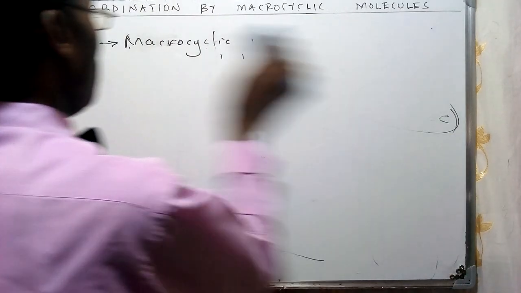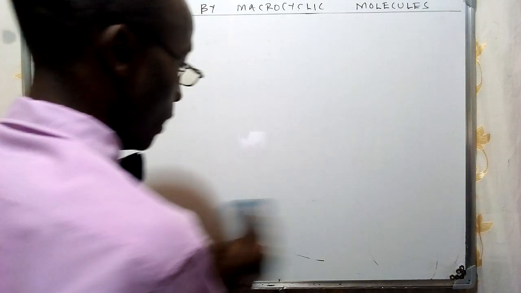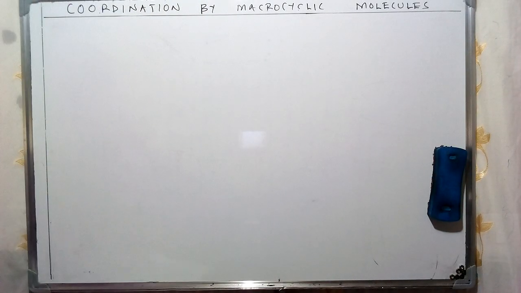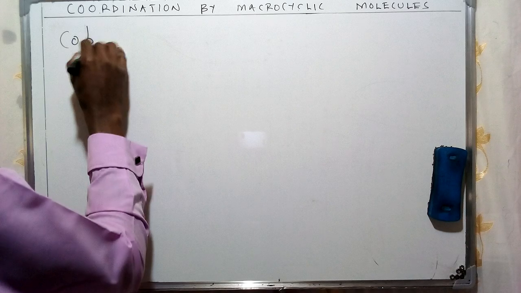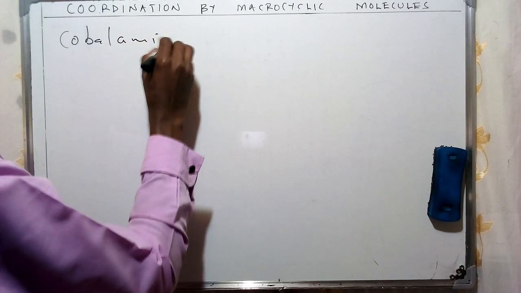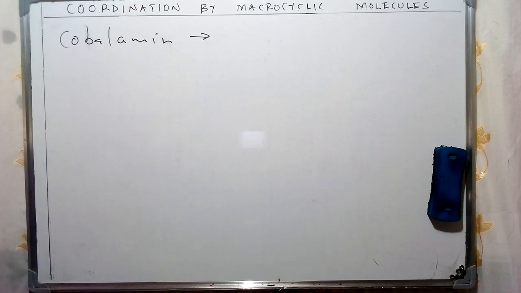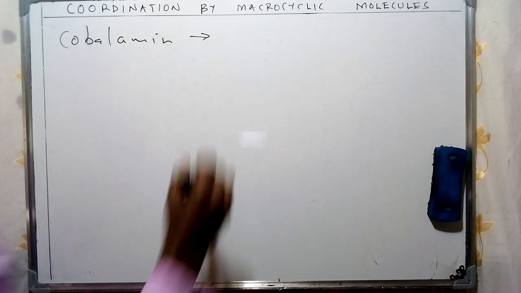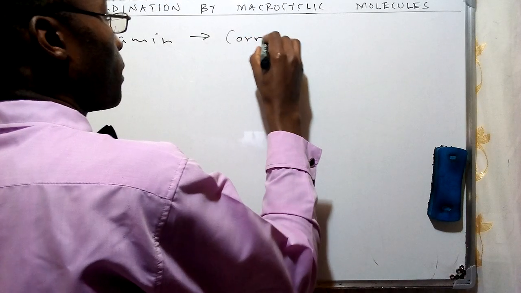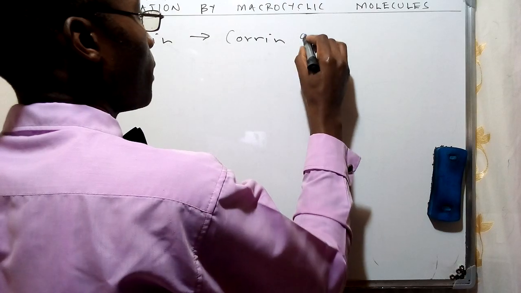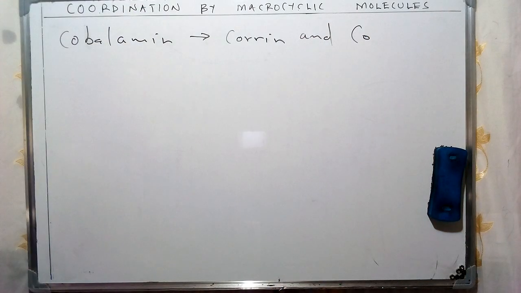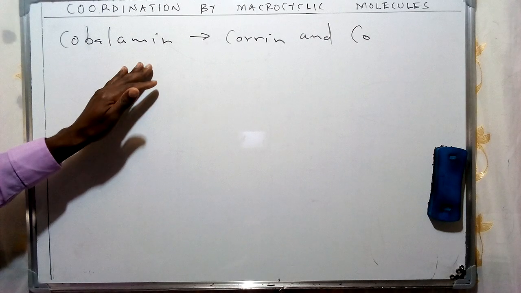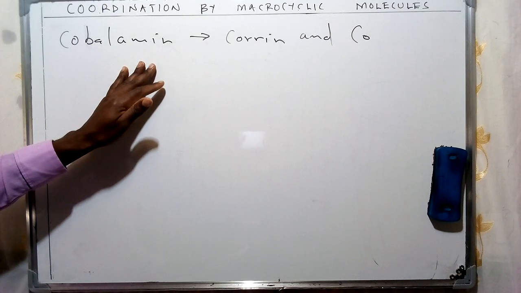Now we shall look at one of the examples and try to identify various aspects of this specific type of inorganic compound. And of course, I've talked about this specific cobalamin, which can be given as such. So this cobalamin is going to consist of this macrocyclic molecule given as a corrin and a cobalt, and therefore that's going to be forming a combination of this specific molecule that we're going to refer to as cobalamin.